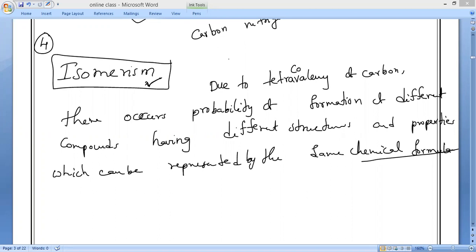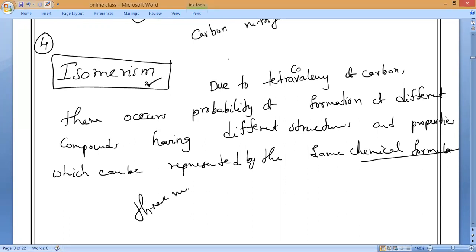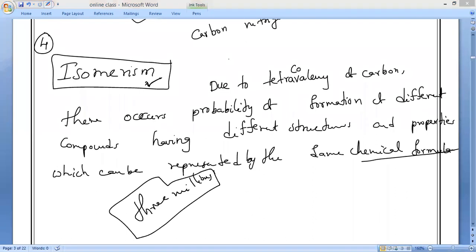If they ask you the number of carbon compounds, the number discovered by chemists till date is almost 3 million. 3 million compounds have been discovered. It is only possible because of these 4 properties. What are the 4 properties, guys? The first is tetravalency, the tetracovalency of carbon.